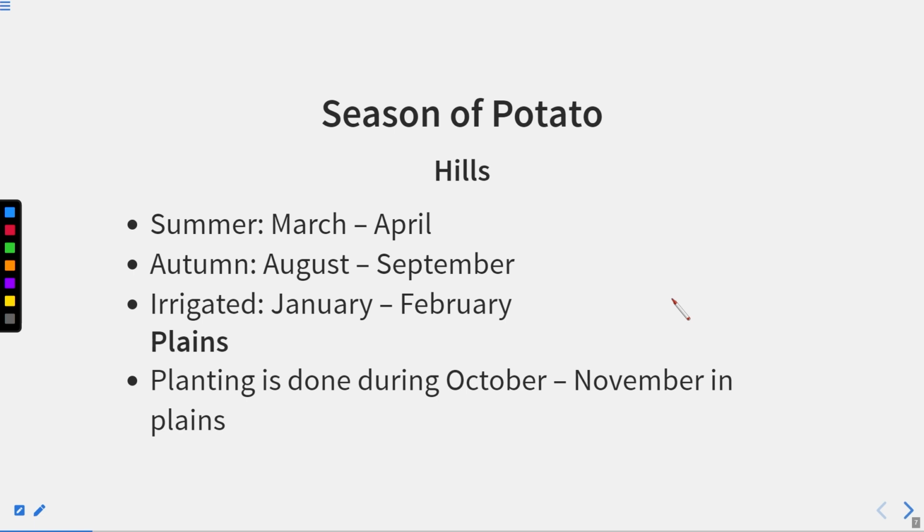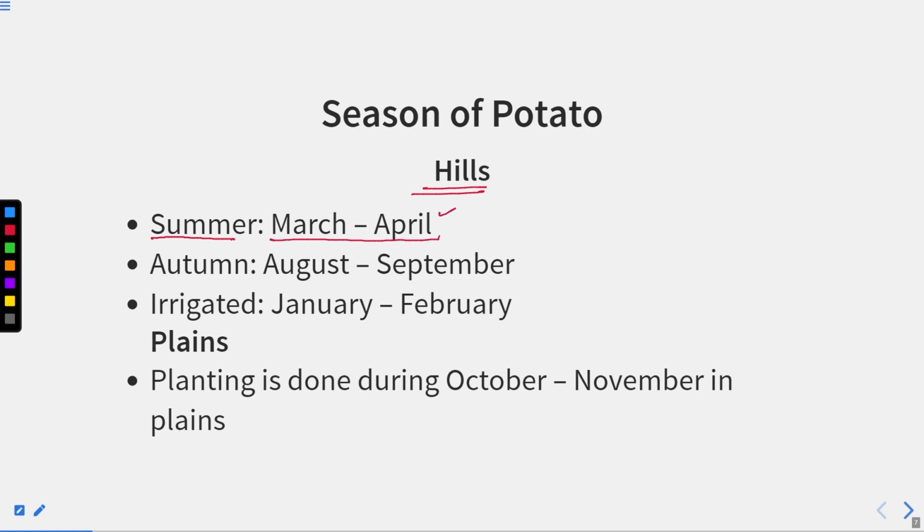Now, the potato is grown in the hilly region as well as in the plains, but the sowing time for the potato is different in the different landforms. So the summer, March and April, if we are talking about the hills. So in the hilly region, if this potato crop is grown in the summer, right, then what will be the month?